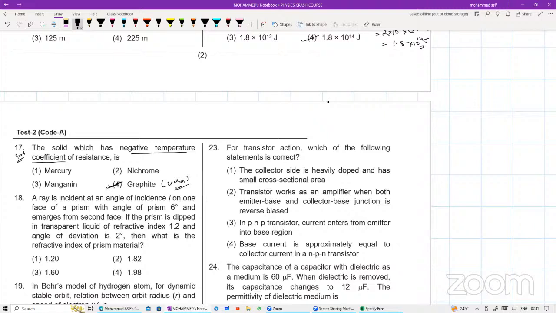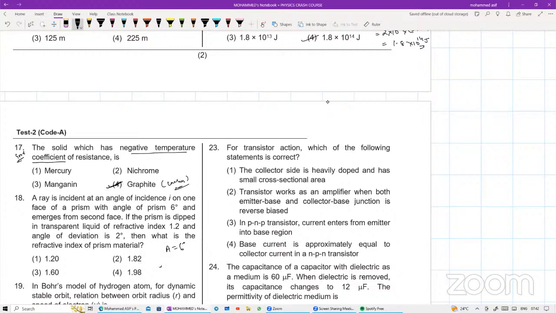चलो. Question number 18. A ray is incident at an angle of incidence I on one of the face of the prism with angle of prism दे रखा है 6 degrees and emerges from the second face. If the prism is dipped in a transparent liquid of refractive index 1.2 and angle of deviation is 2 degree, then what is the refractive index of the prism? चलो इसको डायरेक्टली डेविएशन को फॉर्मूला लगा के करना है बेटा.